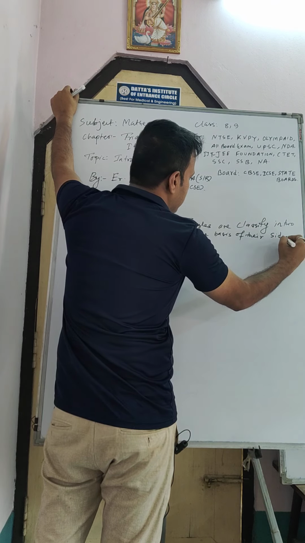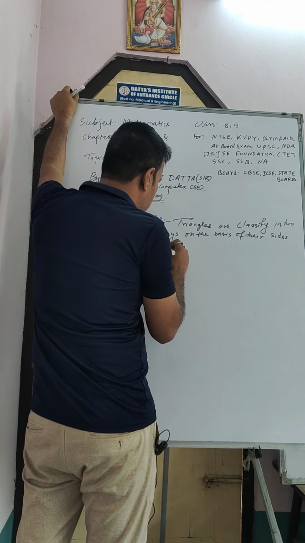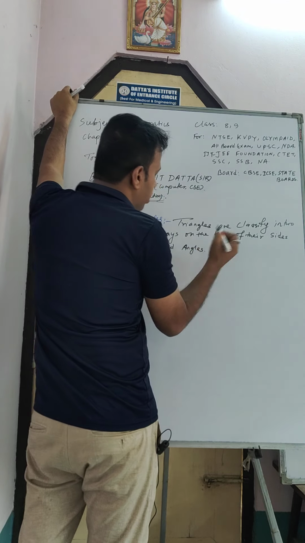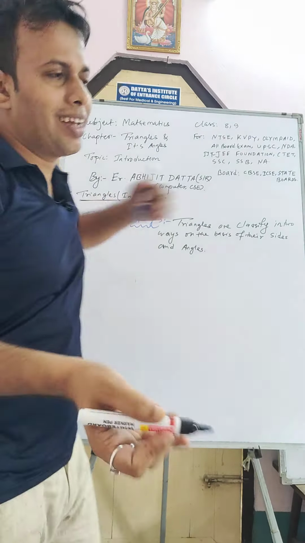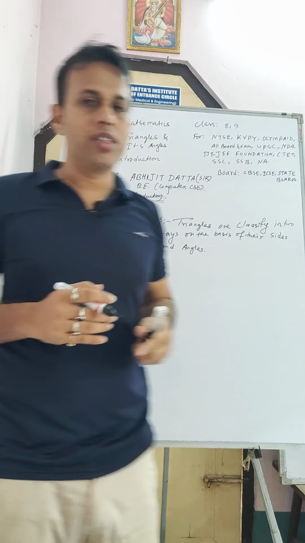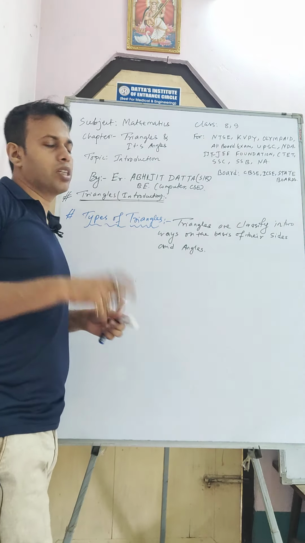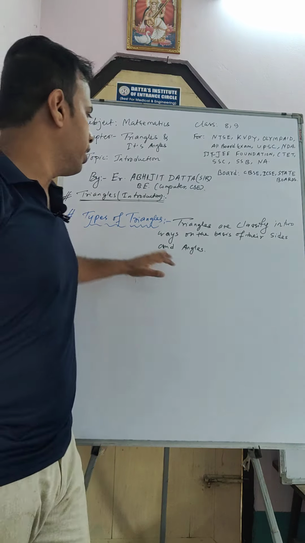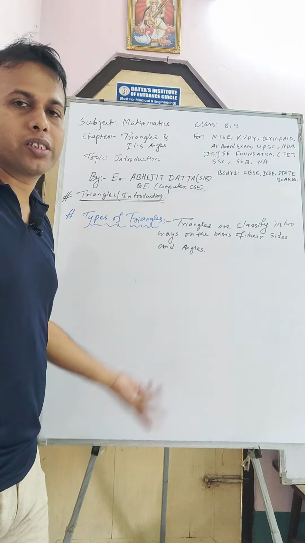Number one, sides, and number two, angles. That means the length of the sides or arms, and the measurement of angles.